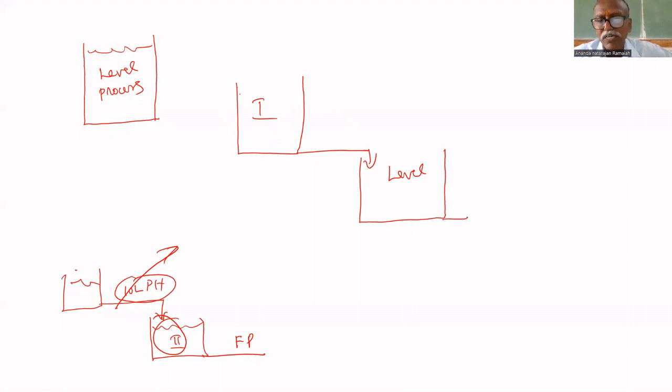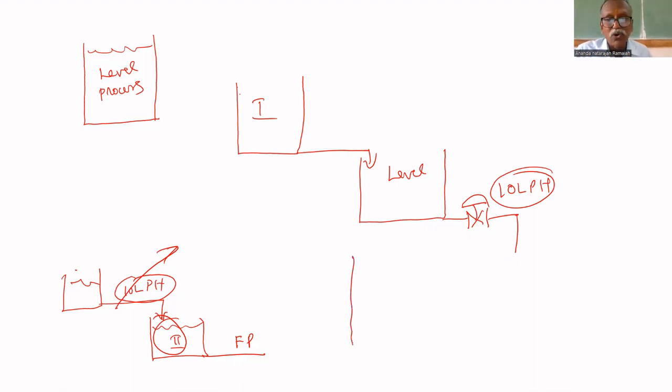Here, I can put one controller that will maintain 10 liters per hour. Then it is called a flow process. Have you understood this? This is called flow process, not level process. The flow rate, 10 liters per hour, is flow rate, not flow. Flow rate is controlled. That way they can control.